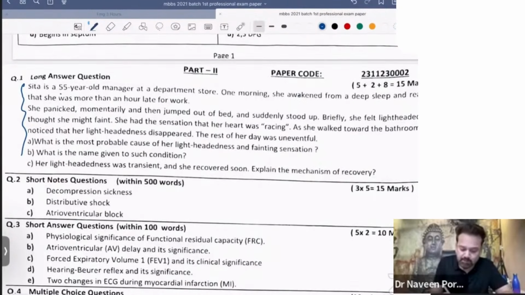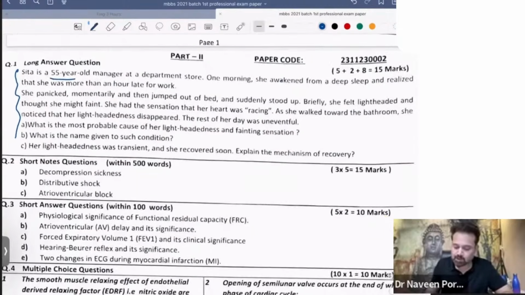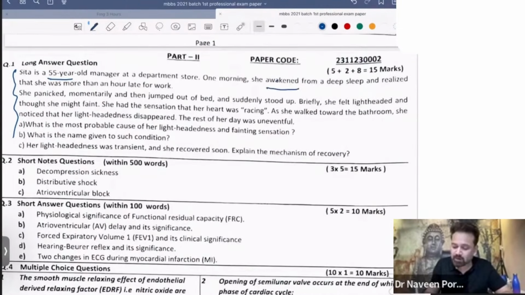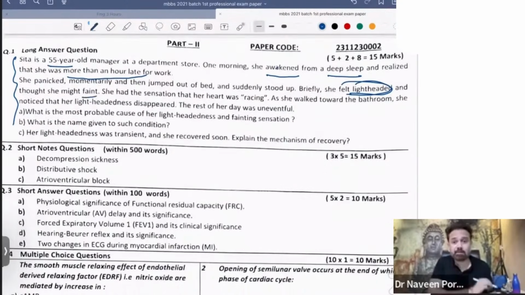See, the question is, Sita is a 55-year-old manager at a departmental store. One morning, she awakened from a deep sleep and realized that she was more than a half hour late. She panicked momentarily and then jumped out of the bed, suddenly stood up. She felt lightheadedness. The first clinical symptom is lightheadedness, and she thought she might faint. So you can see there can be syncope, less blood in the brain. She had the sensation that her heart was racing.